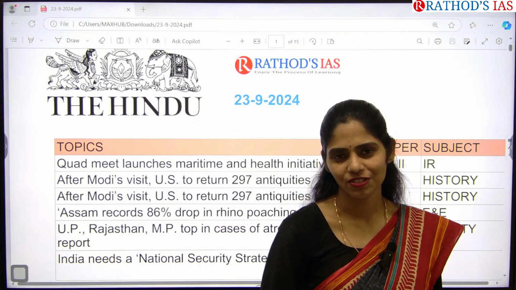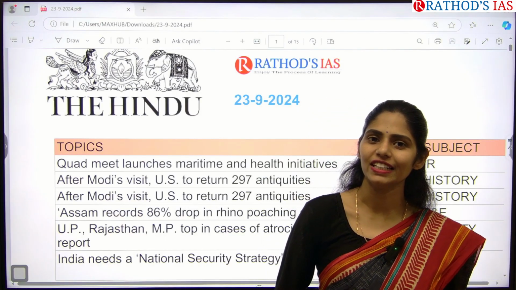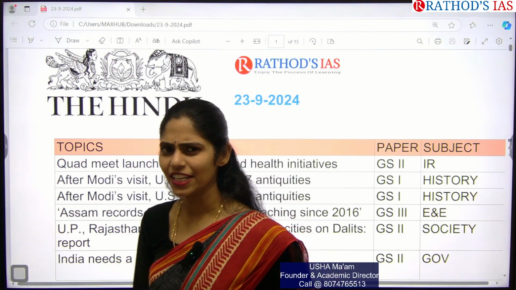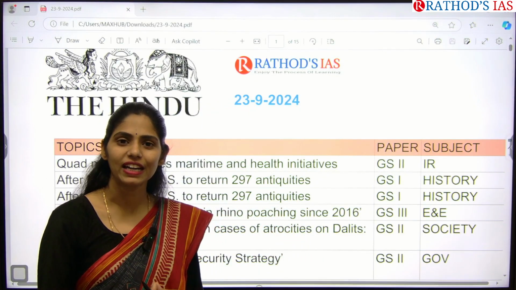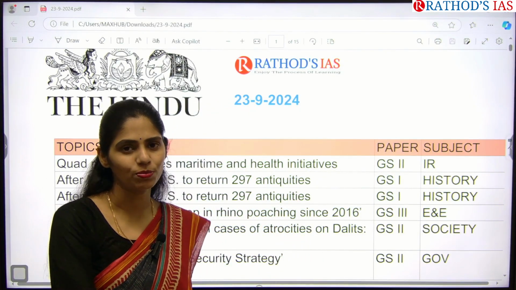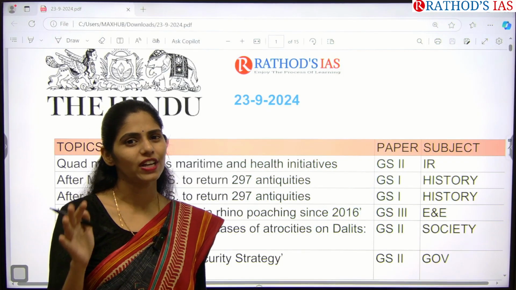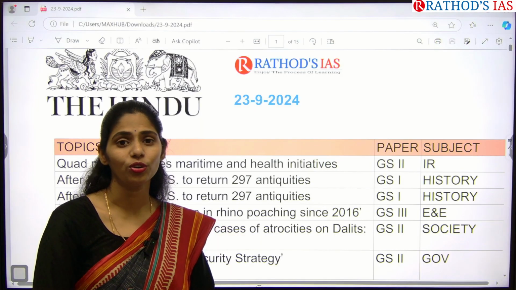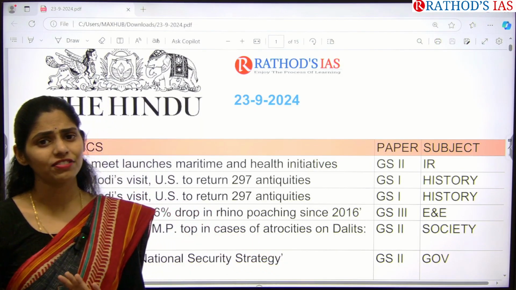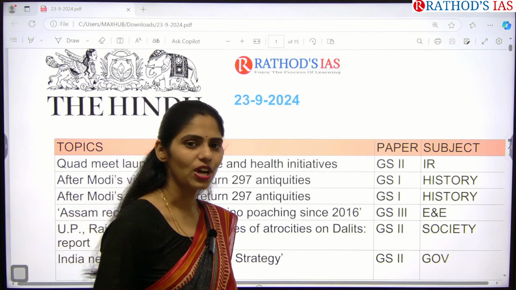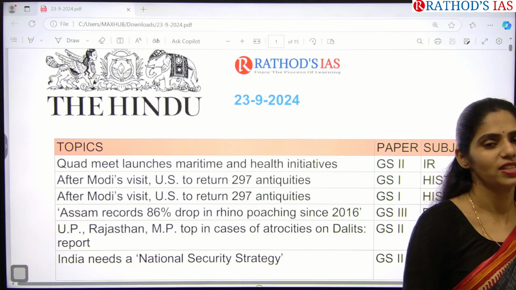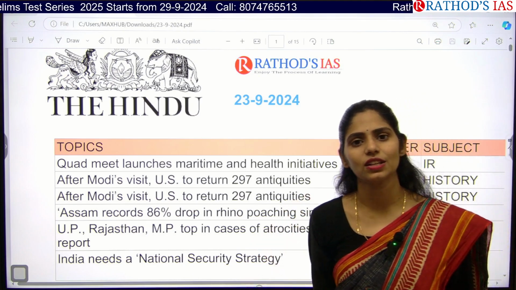Today in this session we are going to see current affairs of 23rd September 2024. So let's get started. Actually, there are very few articles which are relevant from our examination point of view today, and most of the articles are based on US elections as well as Sri Lanka elections. We are not going to bother about elections, but once the elections are done and the government is formed in that country, we are going to see how our foreign policy is going to shift. That is the thing which is important.